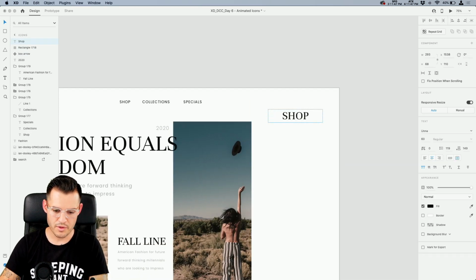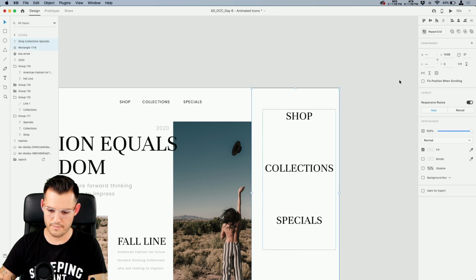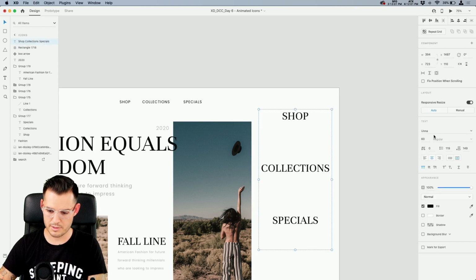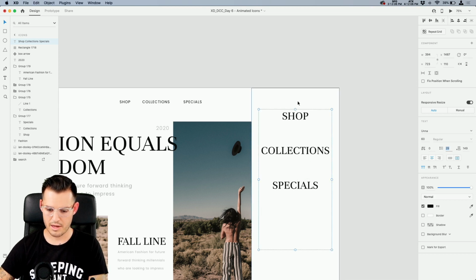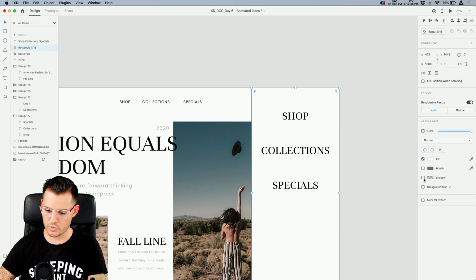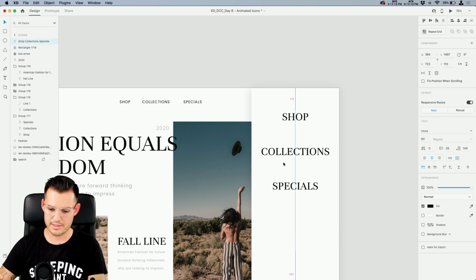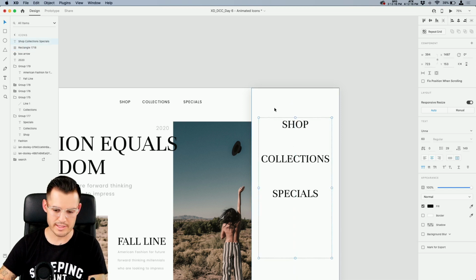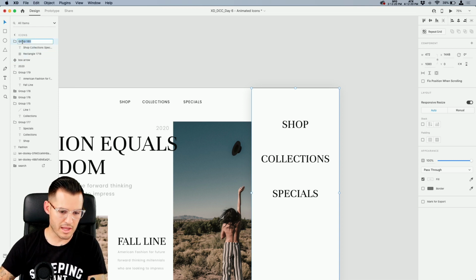And let's do a little bit of a navigation. Ready? We have shop, we have collections, and we have specials. Okay, so let's just extend our boxes like this. Whoa, a little bit more. And just line everything up. I think that's pretty good. That's a really high line height, so let's do something like that. I think that works. Okay, now let's take our box and just do a little bit of a shadow. I'm gonna blur the shadow out so it just kind of raises up. Easy peasy, lemon squeezy. Okay, let's take the whole thing and call this menu.